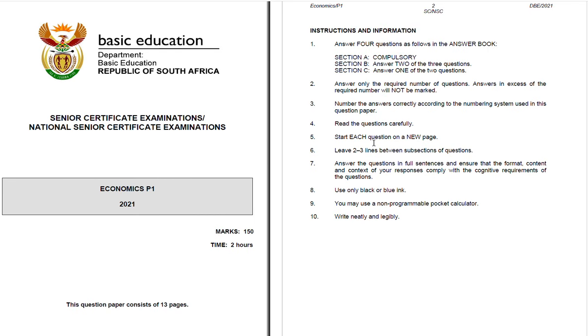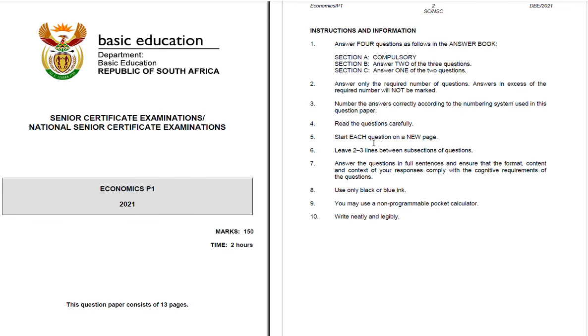And then number 5, start each question on a new page. In this exam, you have different questions. If you're looking at question number 1, once it is finished halfway through the page, do not start question 2. Move to the next page. The reason for doing that is that different people are marking your paper.